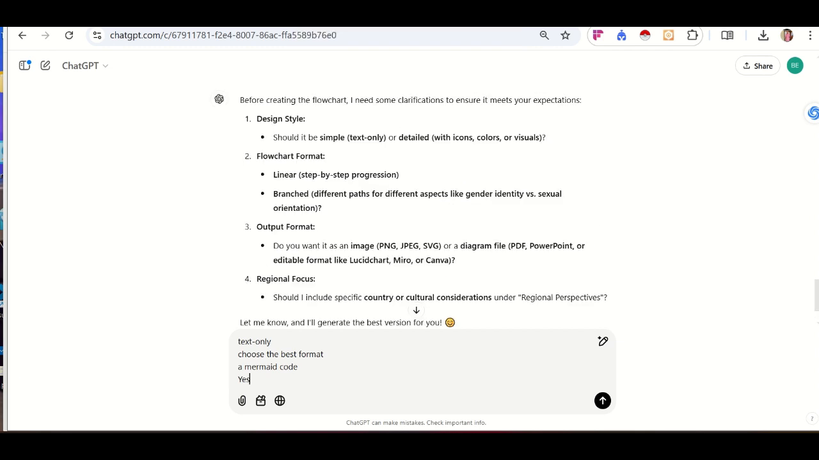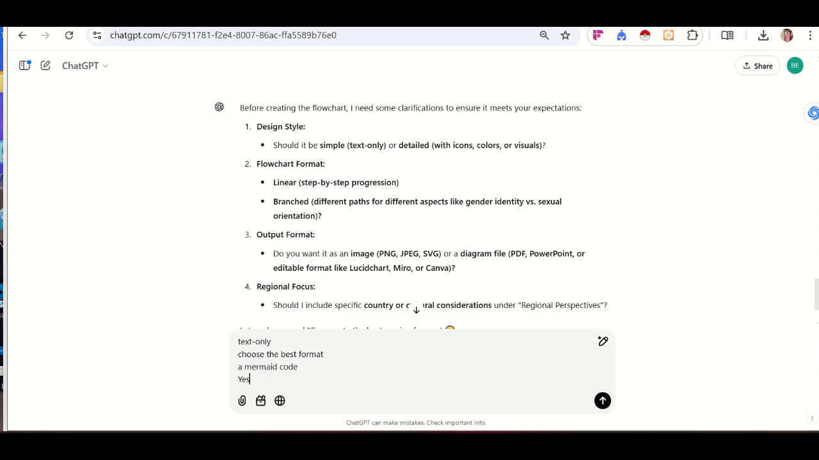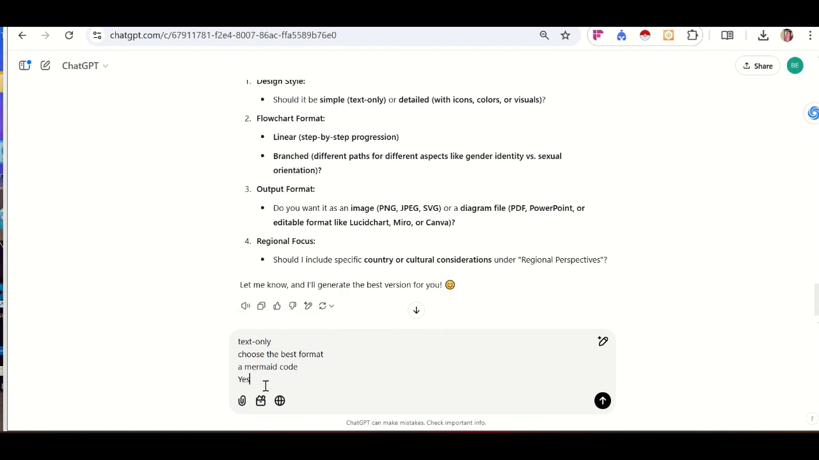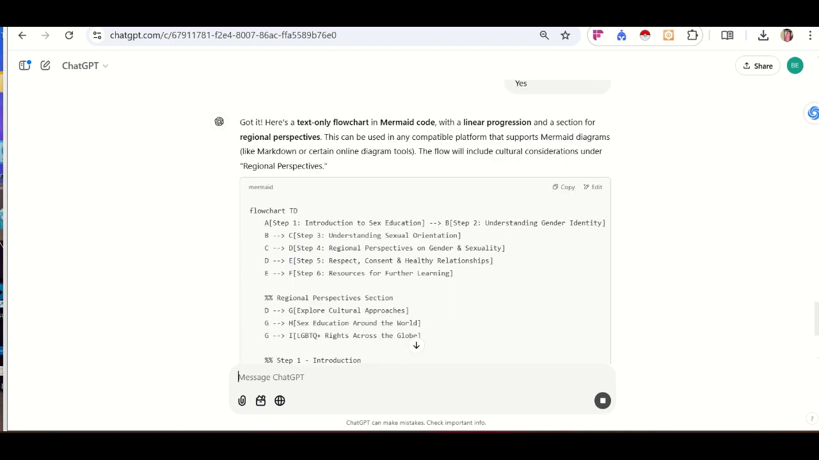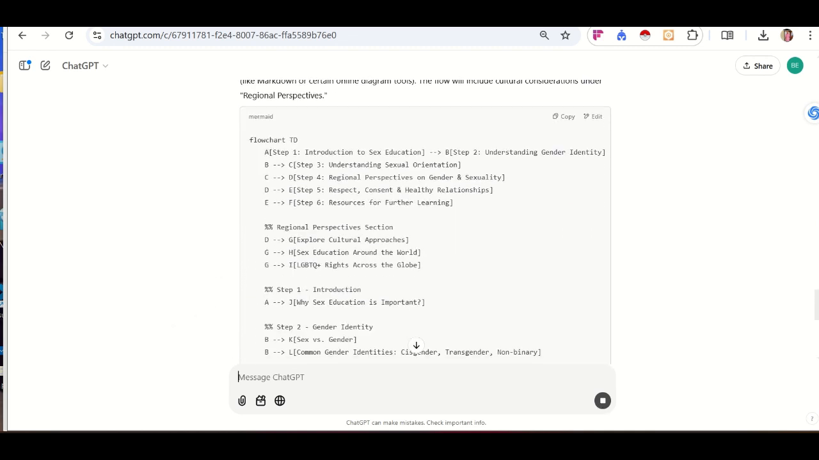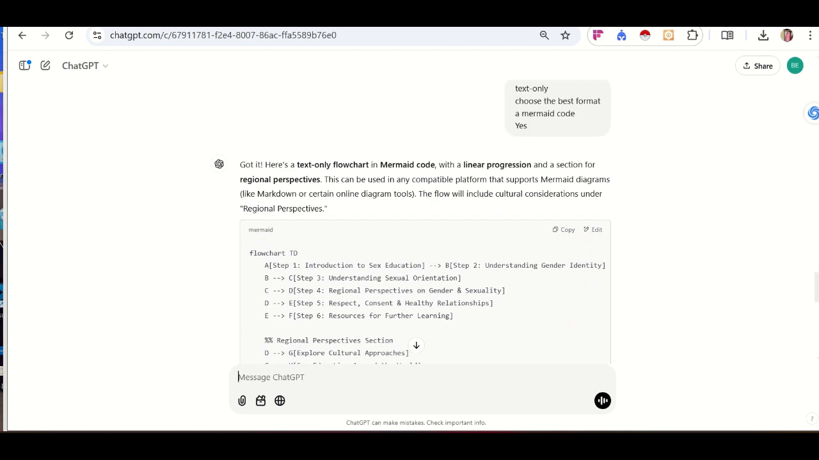Now, you see my responses. Asked the type, I said text only. Then the flowchart format, I asked it to choose the best format. Then output format, I want it to be a Mermaid code. And then regional focus, yes. So this is one of the best ways this flowchart can help you create a structured flowchart for any concept you want to understand.